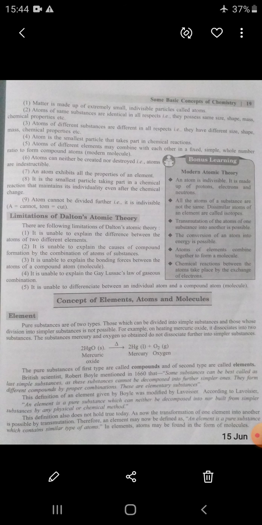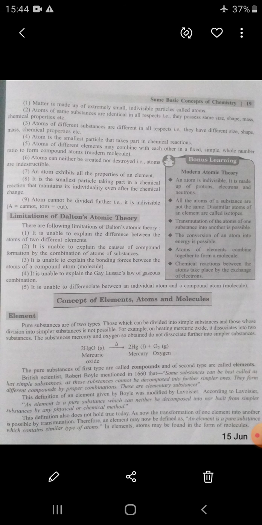Let us take an example. On heating mercuric oxide, HgO, it dissociates into two substances, mercury and oxygen. The substances so obtained do not dissociate further into simpler substances. Means we take mercuric oxide, HgO, it dissociates on heating and produces mercury and oxygen, but mercury and oxygen are not divided further. The pure substance of the first type is called a compound and the second type is called an element.